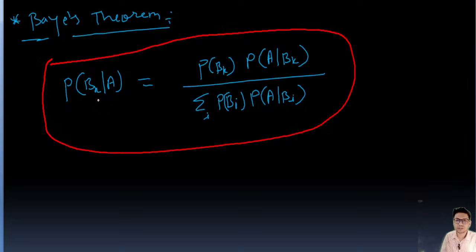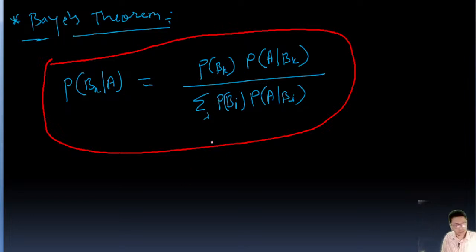So this means the probability of happening B when A has already happened is the probability of happening this B into the probability of getting A when B is already done, and then sigma this.